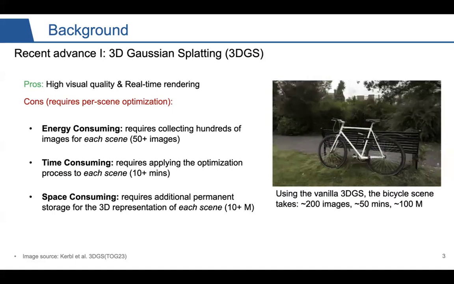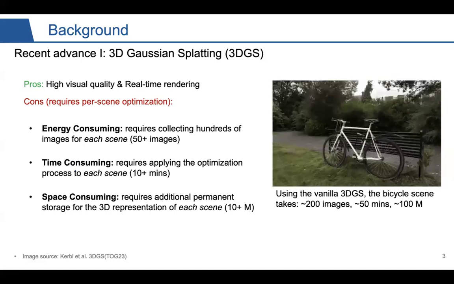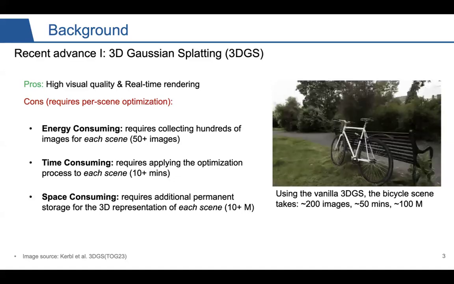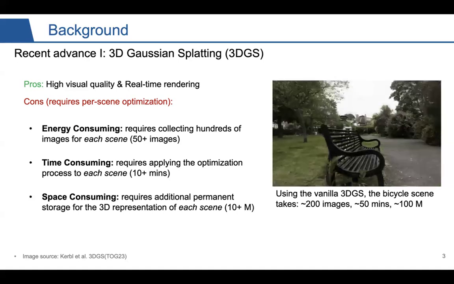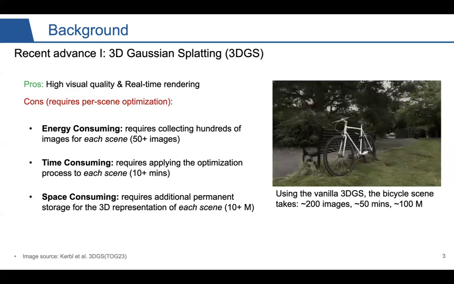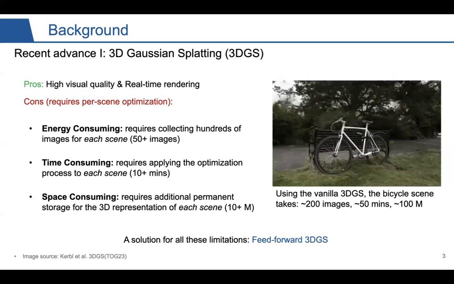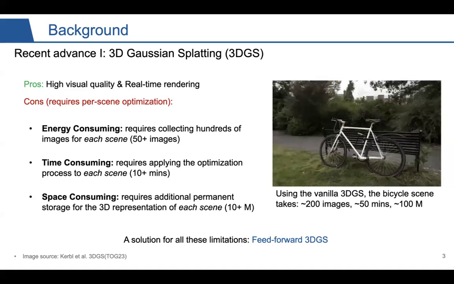Take this bicycle scene as an example here. It takes around 200 images, requires 50 minutes for the optimization, and stores more than 100 megabytes for the model. These limitations have been tackled one by one in the past 1 to 2 years, but today we're more interested in a solution that takes into consideration all these limitations, which is feed-forward 3D-GS.